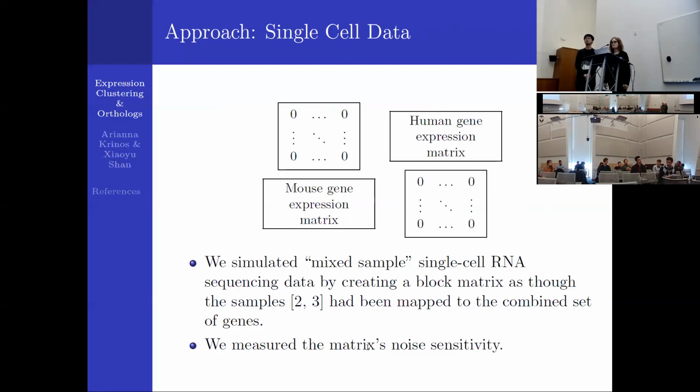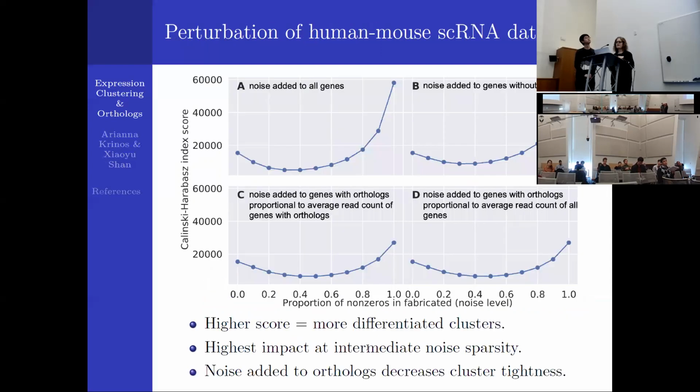And then how are you adding those? So it was based on, we had either orthologs or non-orthologs. We used basically the average expression over all of them. In the case of this metric, you can see that it is a proportion of non-zeros, like a sparsity, and then we generated random numbers within whatever range was appropriate for that class, centered around that average, and then modified it by whatever sparsity we were looking for.